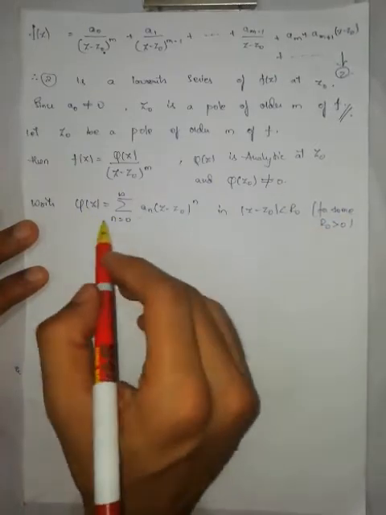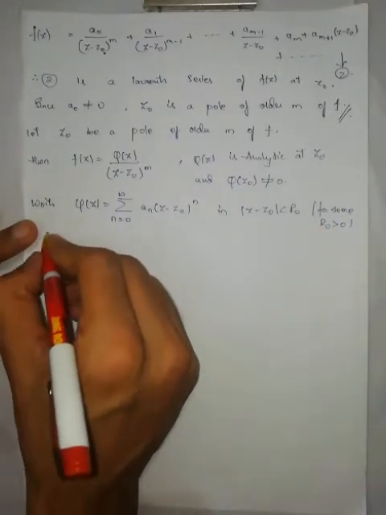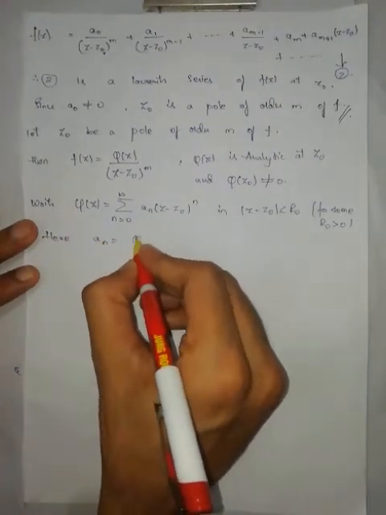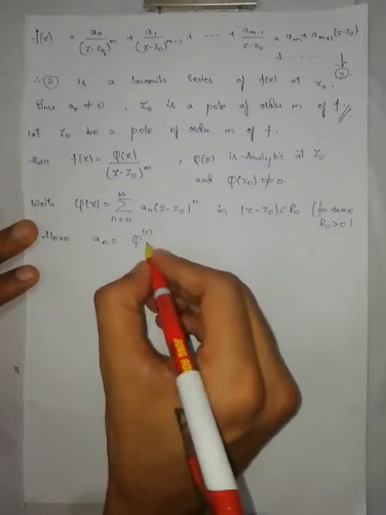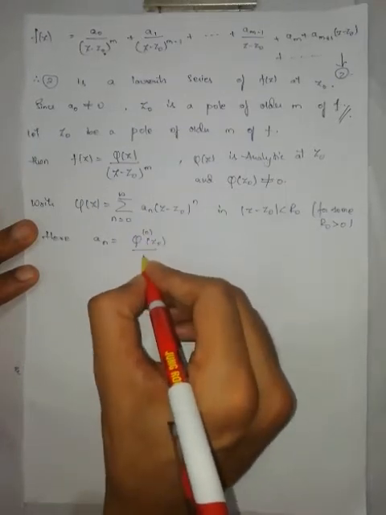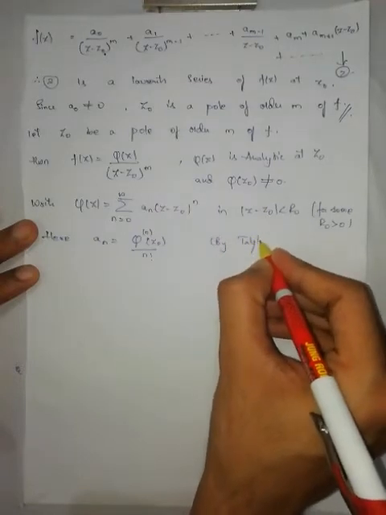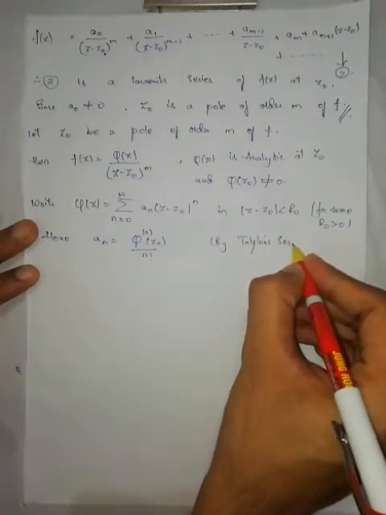This one I wrote from the Taylor series. Here what is an? An is the nth derivative of phi at z naught by n factorial, by Taylor series.